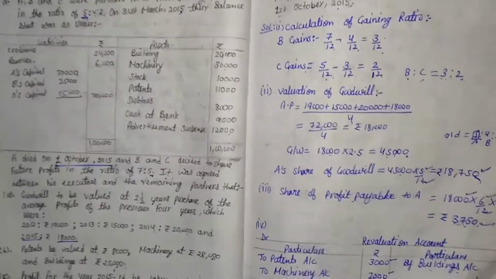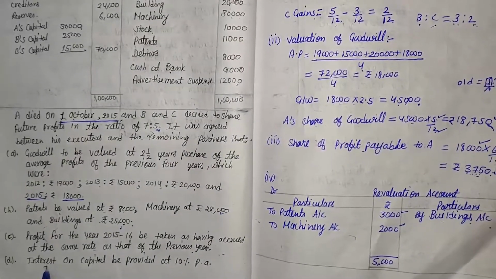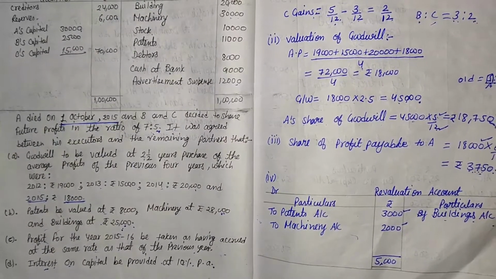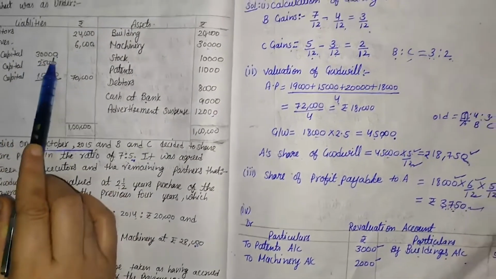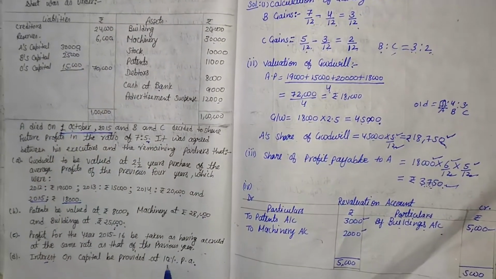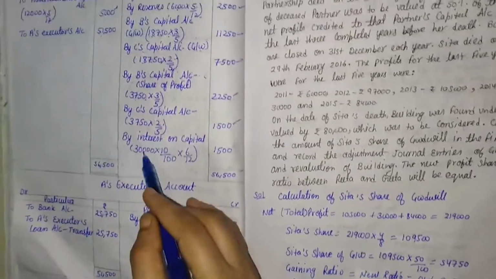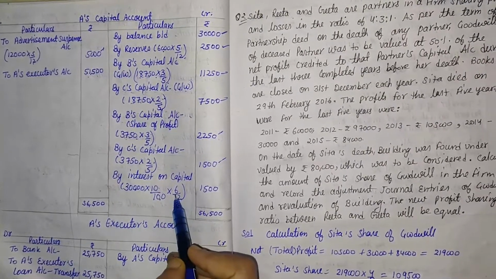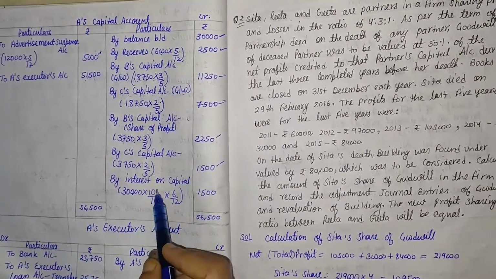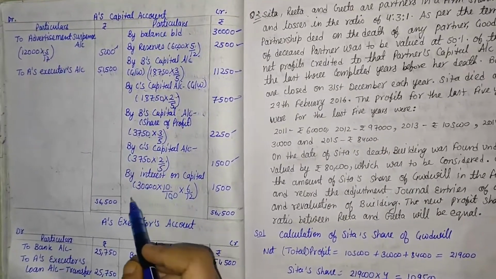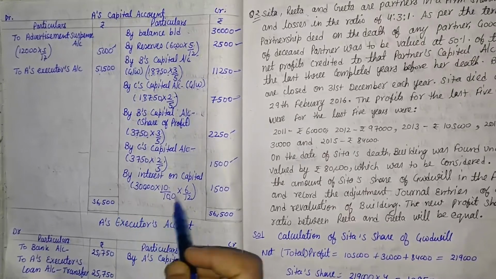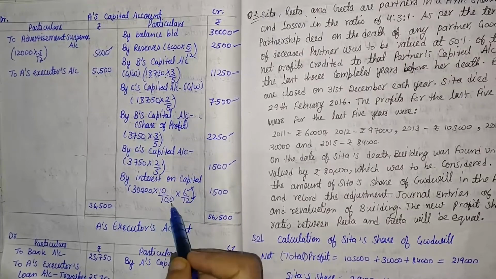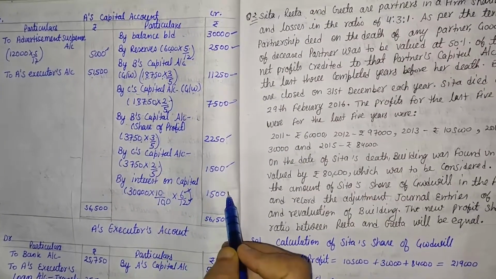Then again come to the additional information. One point is given, that interest on capital be provided at 10% per annum. So total A's capital is 30,000. Rate of interest is 10%. Here it is 30,000, and 10% means 10 divided by 100. I already told you in the previous video that the date is applied on interest on capital, and here the date is given that A died on 1st October. That means 6 months divided by 12, because total months are 12. After that we get the interest on capital, that is 1,500.